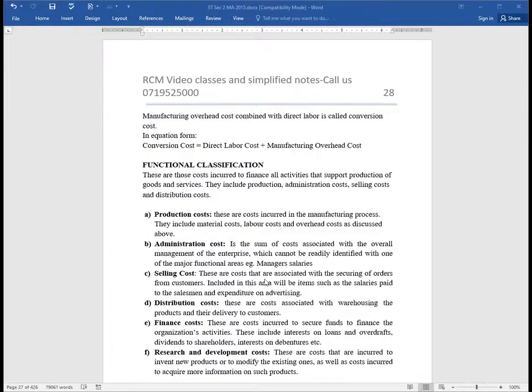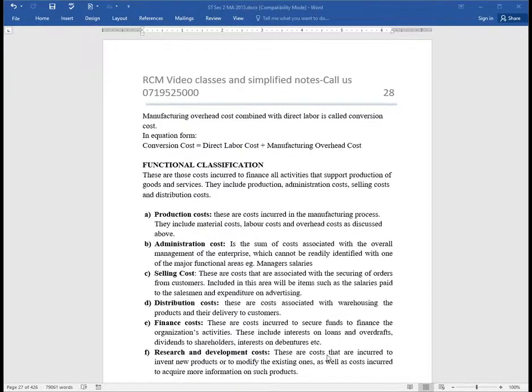We have selling. Selling is a serious function of any company. All those costs that are associated with the securing of orders from customers must be included under selling. Costs like advertisement, wages paid to salesmen, the commissions paid to salesmen. Then we have distribution costs.